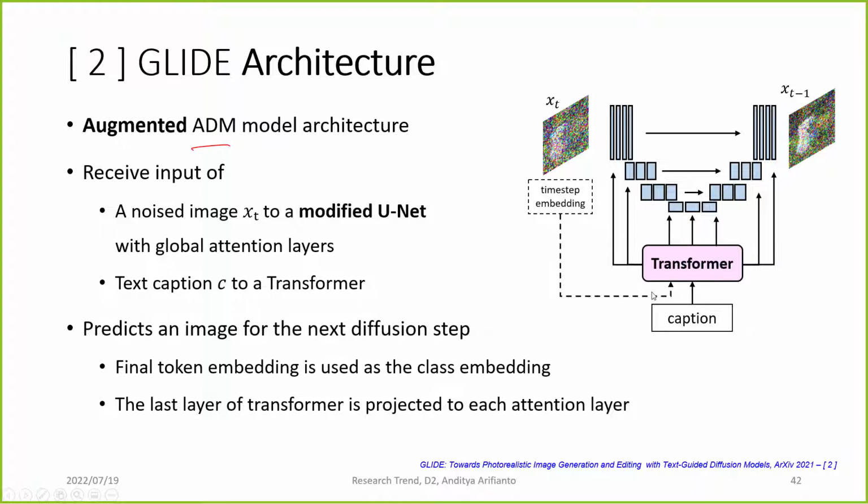So this is the general idea of the architecture. It receives a noise image, and then it tries to generate the less noisy version, and then it receives the caption in the transformer. So it predicts the image for the next diffusion step. The final token of embedding is used as class embedding, and the last layer of the transformer is projected into each attention layer inside this UNet architecture.